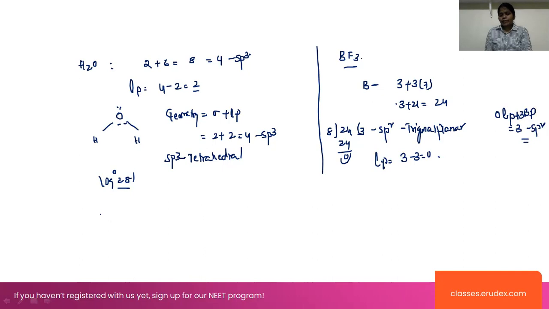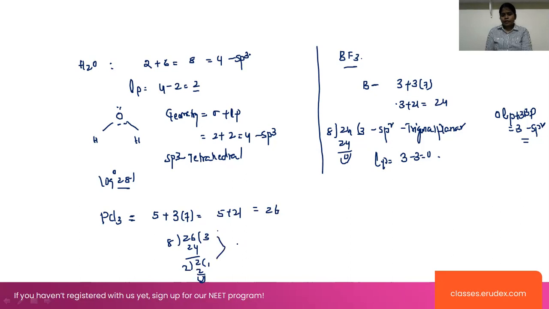Coming to the next one, we are taking PCl3. Phosphorus is a nitrogen family element, so it has 5 valence electrons, plus 3 into 7 valence electrons. That is 5 plus 21, which is equal to 26. This 26 can be divided by 8: 8 3s are 24, and the remainder is 2.